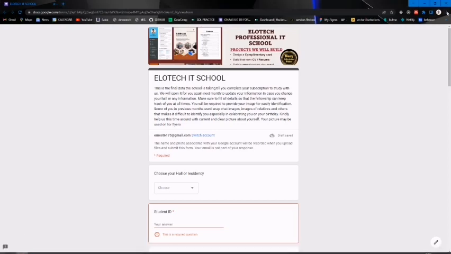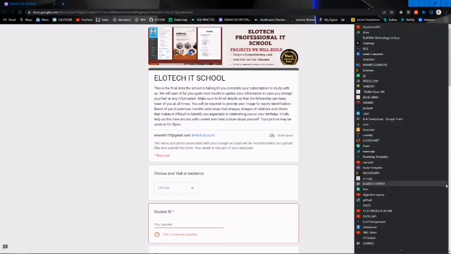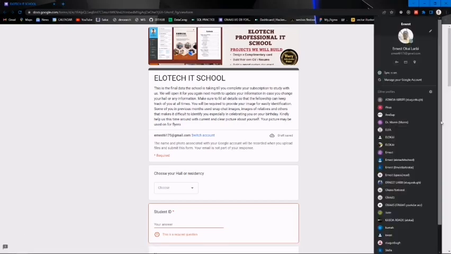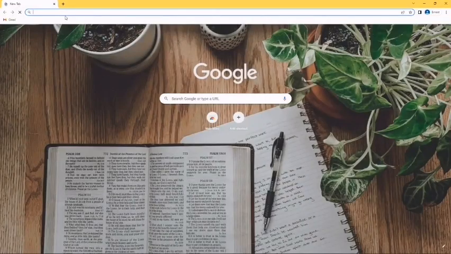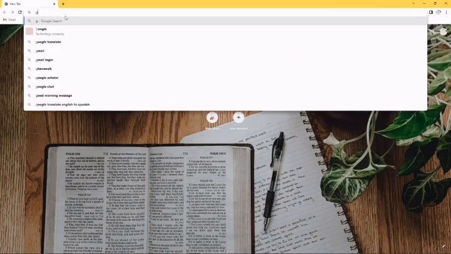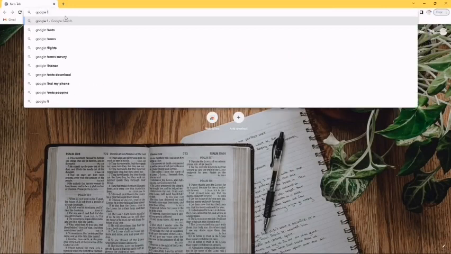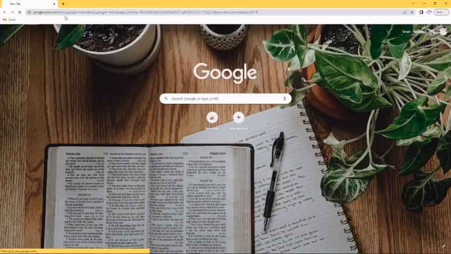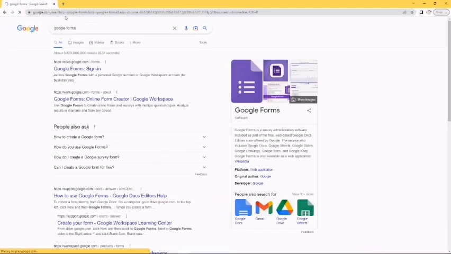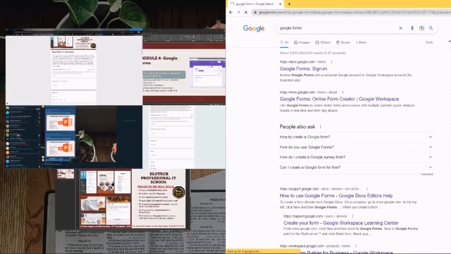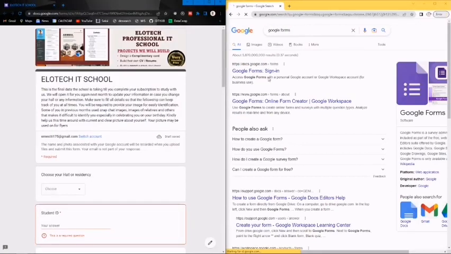So for the purpose of this, let me go to a new email. I just want to use another email. Then let's search Google Forms. Okay, search Google Forms. So when you take this Google Forms, let me try to make the screen bigger. So we are going to build what is on the left side.